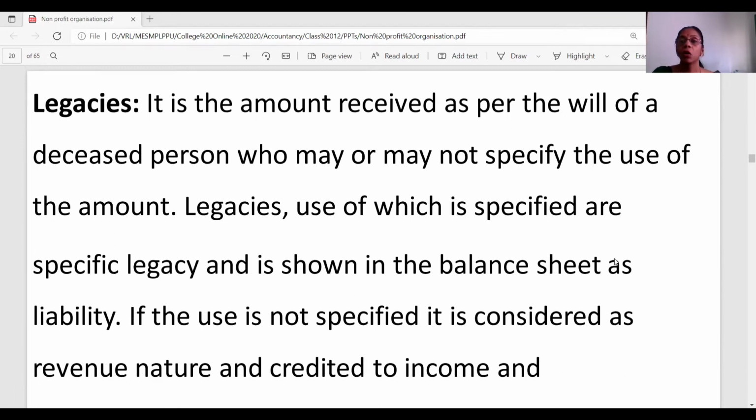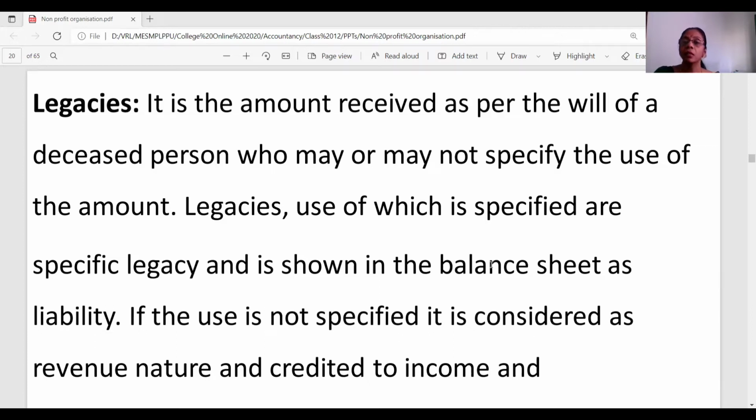The next terminology is all about legacies. This is a new word introduction which comes in this NPO chapter. It is the amount received as per the will of a deceased person. Before he dies, he would have written in favour of the NPO a certain part of his property, which would get transferred to this NPO after the death of that particular person.